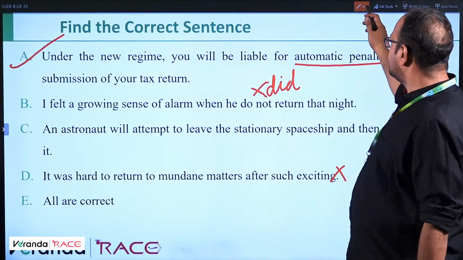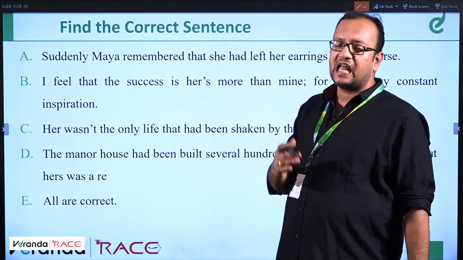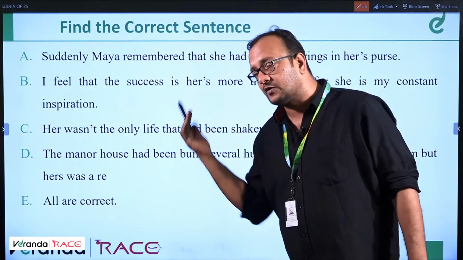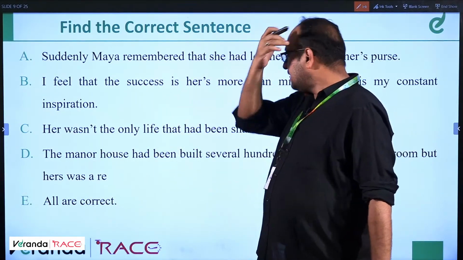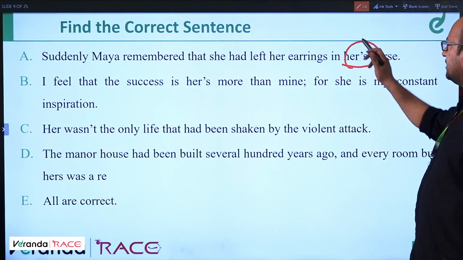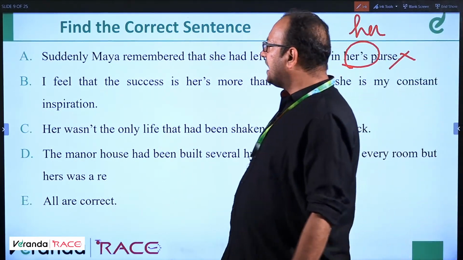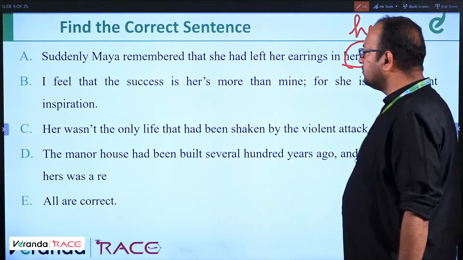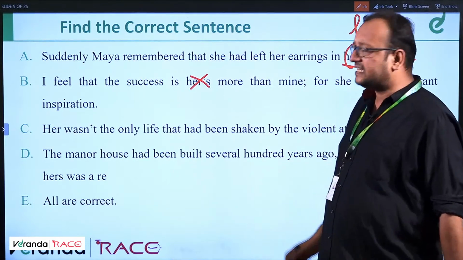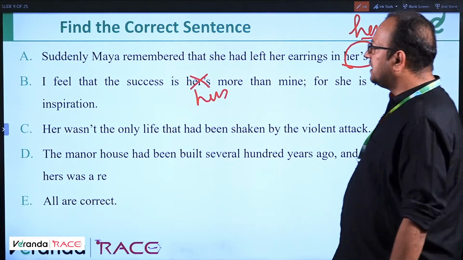So moving ahead to the next question, we have to find the correct sentence. Okay, so we have learned a new thing: liable to actions, liable for nouns, that is punishments or automatic penalties and all. So suddenly Maya remembered that she had left her earrings in her purse. This is incorrect. This should be her purse. So this is incorrect sentence. Okay, this is not the answer. I feel that the success is hers more. Incorrect. Is hers, H-E-R-S. This should be her.